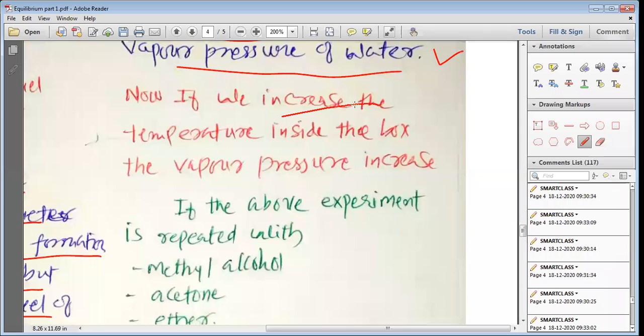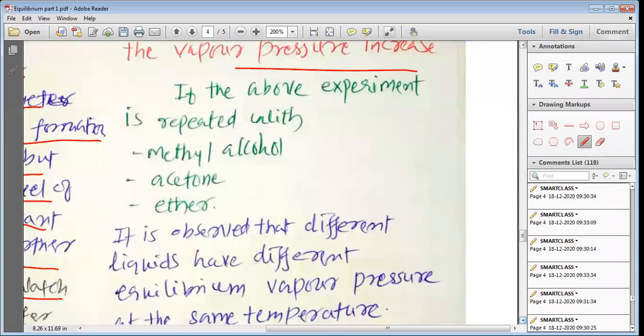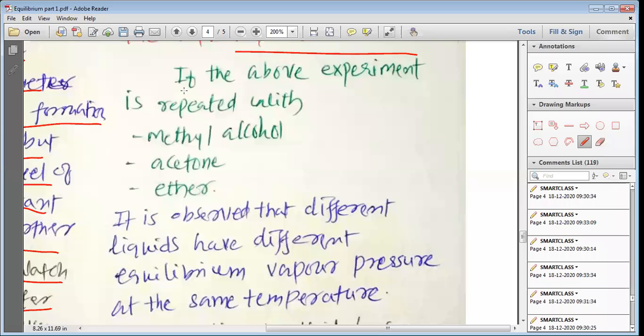Now, if we increase the temperature, my dear students, inside the box, the vapor pressure increases. So when we increase the temperature inside the box, the vapor pressure increases, and that is why we can say that the vapor pressure is directly proportional to the temperature. Now we are going to perform some other experiment in the same kind of box.